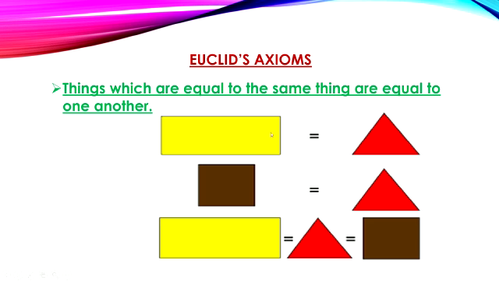Look here, rectangle is equal to triangle and triangle is equal to square, then rectangle is equal to square, or square is equal to rectangle. This is the first axiom given by Euclid. Let us move on to the next one.